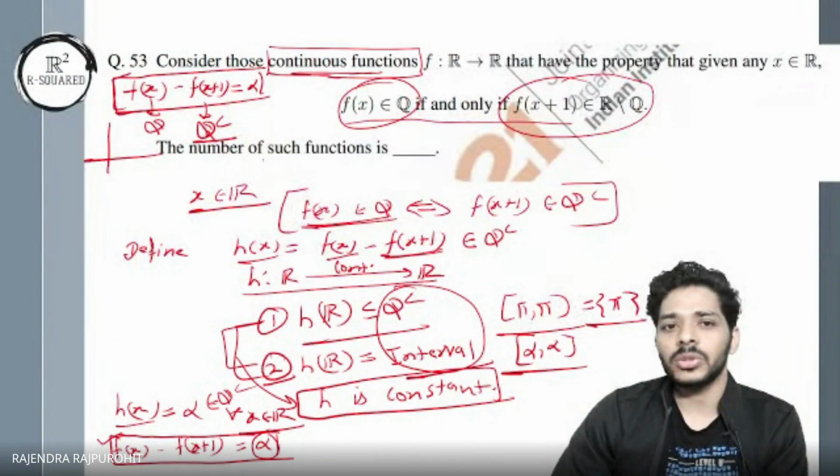Okay. How about we think about it this way? Let's say we only have countably many rationals, but uncountably many irrationals, right? We have countably many rationals, but uncountably many irrationals. So we know that it's not a constant function because you have two different values, one rational and one irrational at least, if it exists. It cannot be constant. That is true. So we are assuming it's non-constant, and it's a continuous function. So the image should be an interval.